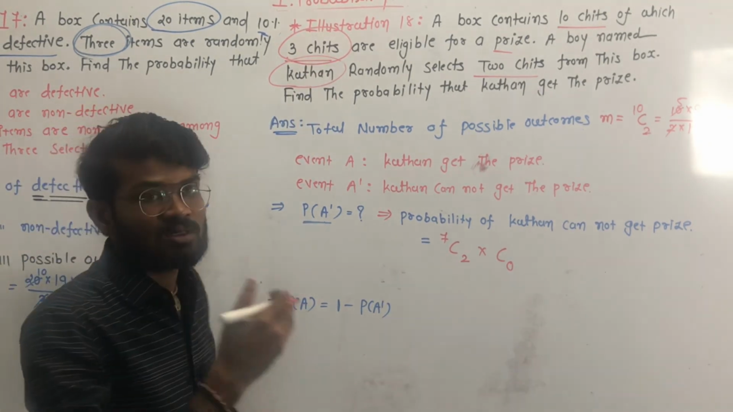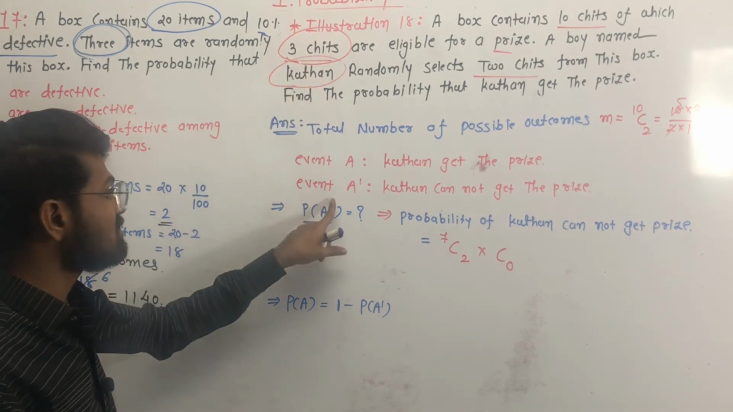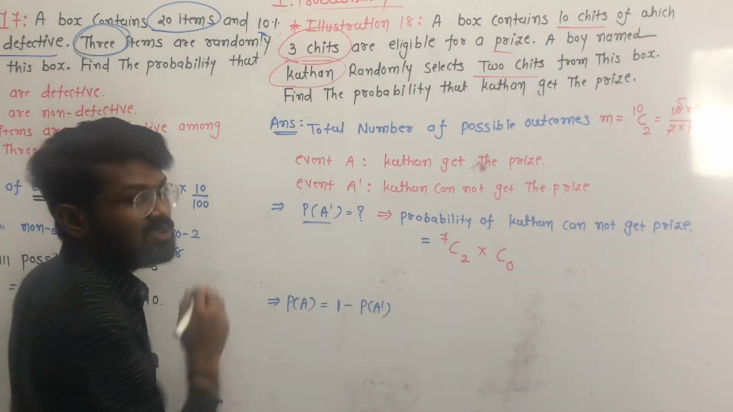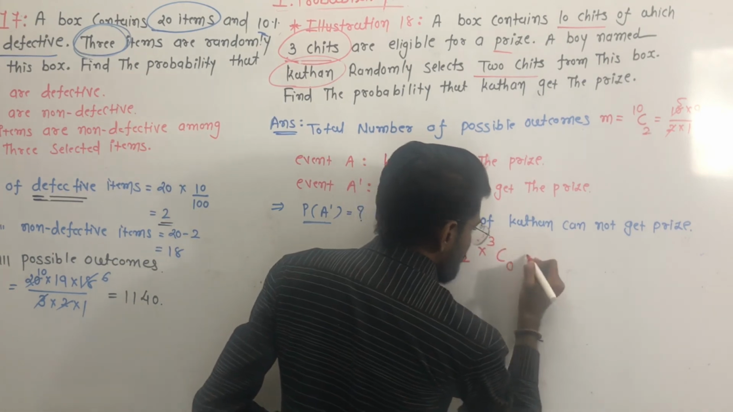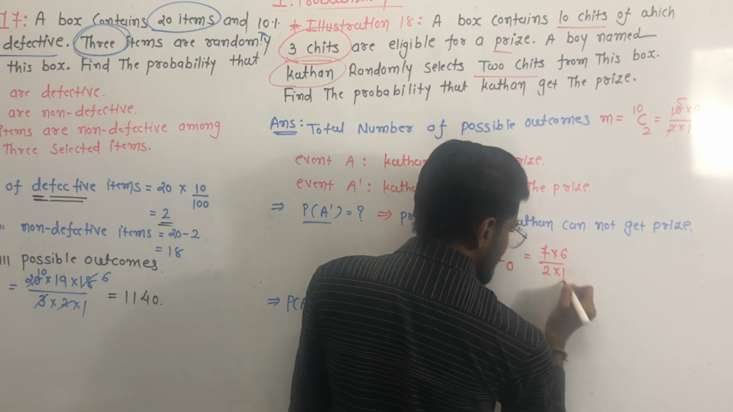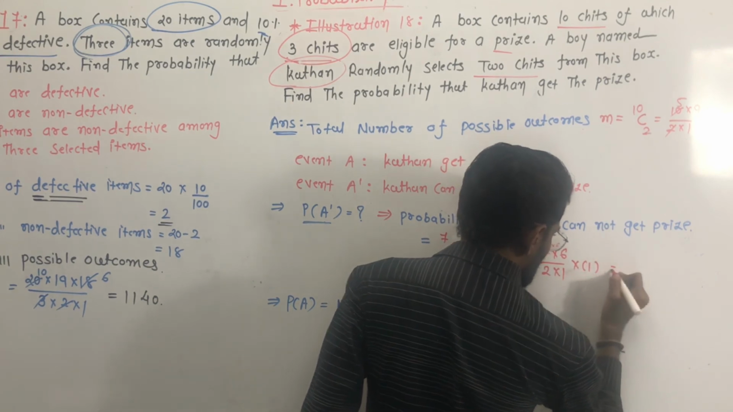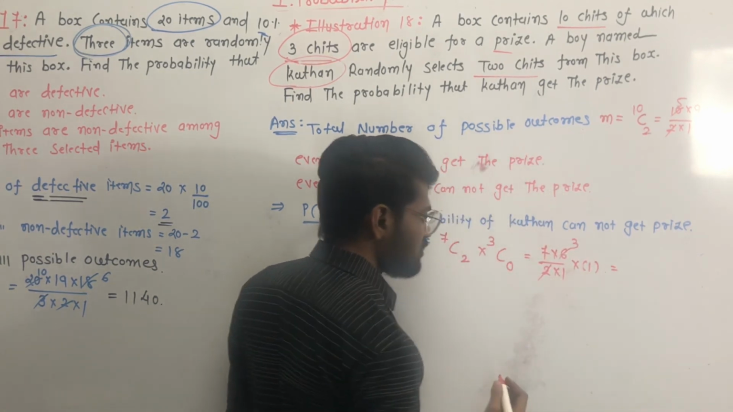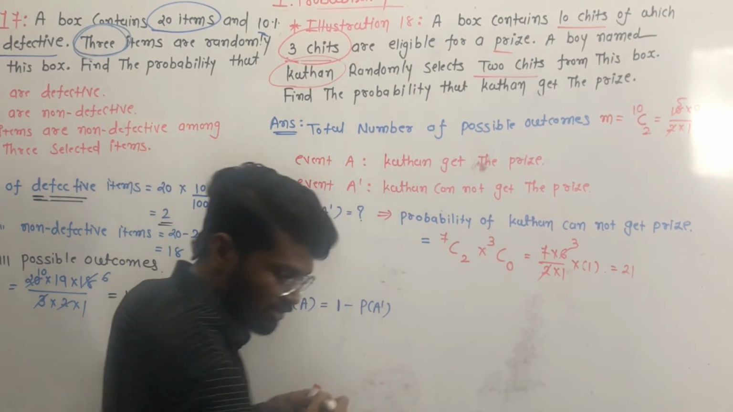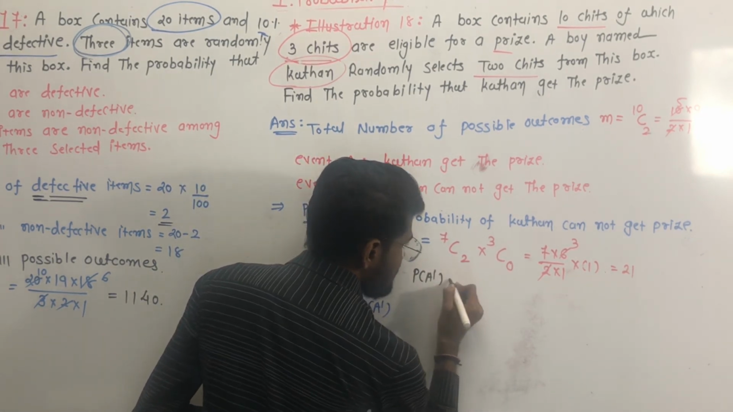If he selects a chit from these 3 chits, then Kathan gets the prize, but our event is that Kathan cannot get the prize. So we have to select 0 chits from these 3 chits. So 7C2 means 7 multiplied by 6 upon 2 multiplied by 1, and the value of 3C0 is 1. Here 3 is cancelled, and 7 into 3 is equal to 21. So the probability that Kathan cannot get the prize, P of A dash, is equal to M by N.